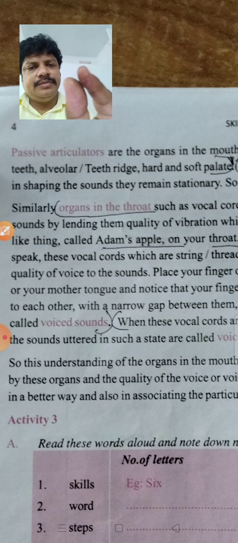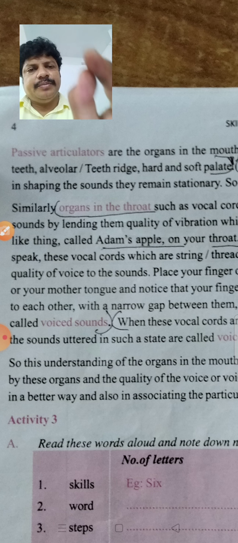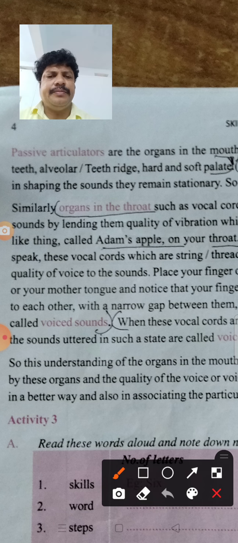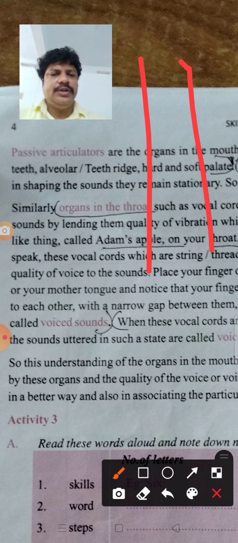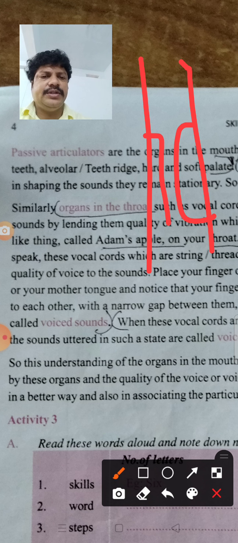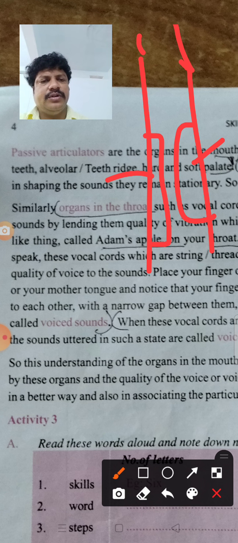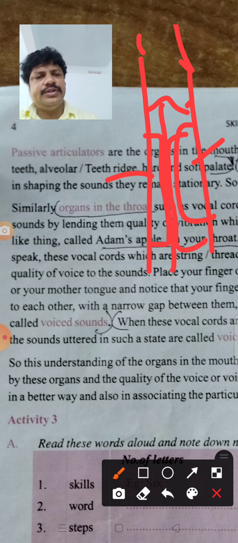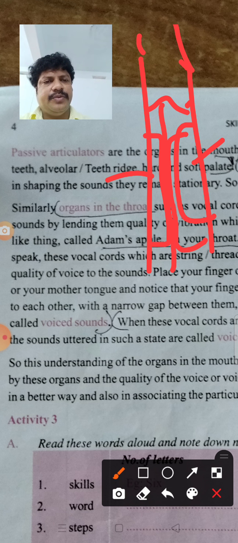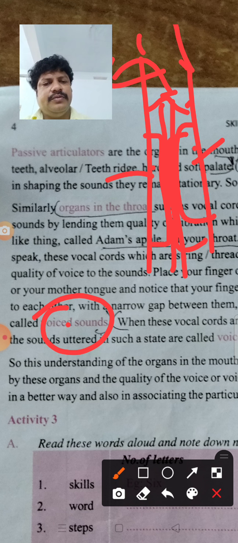Suppose vocal cords are two lip-like structures situated in the middle of the throat. So this is a vocal cord, this is a vocal cord. When we make some sound, these vocal cords come very near like this, and from this narrow gap the air goes. Those sounds which are produced are called voiced sounds. When vocal cords come near each other, the sound produced is called voiced sound.